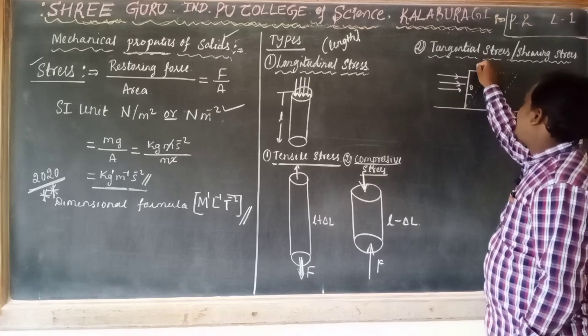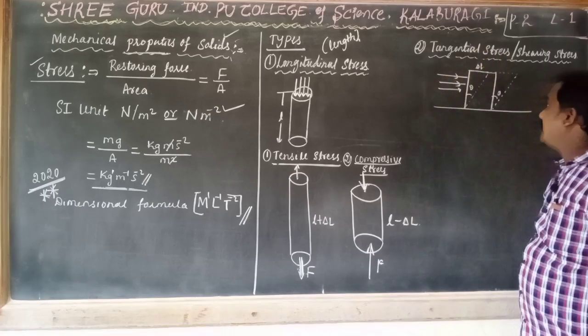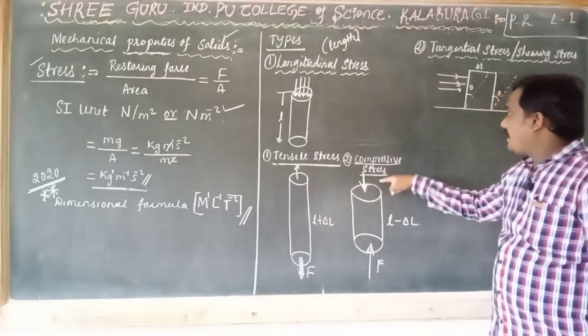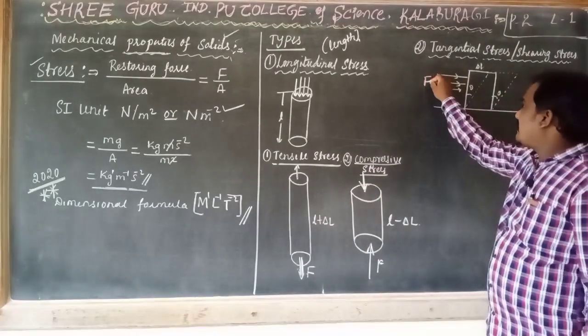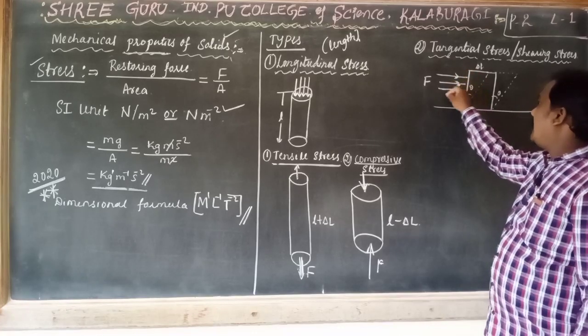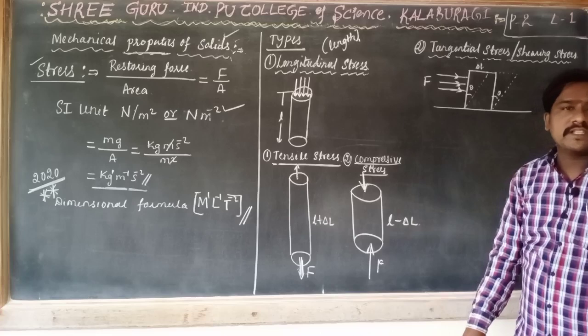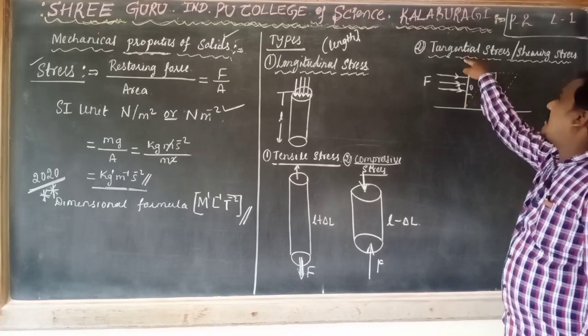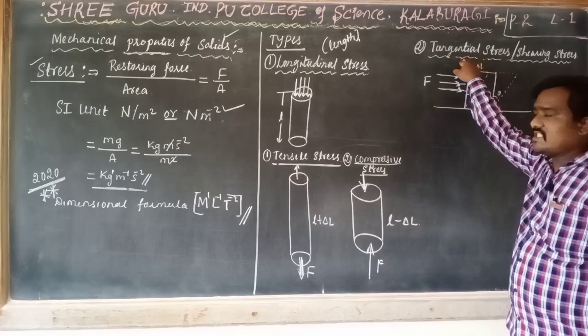This much of length changes. Here we applied forces normally, perpendicularly. Here the applied force is parallel to the surface of a body. Force applied parallelly over the surface of a body, force acting per unit area, is called as tangential stress.